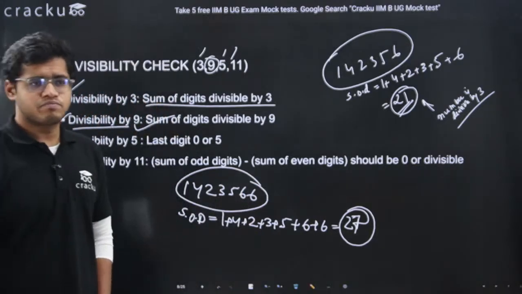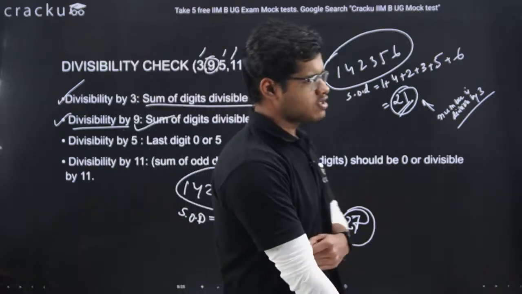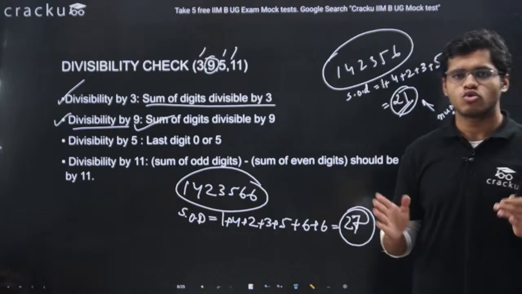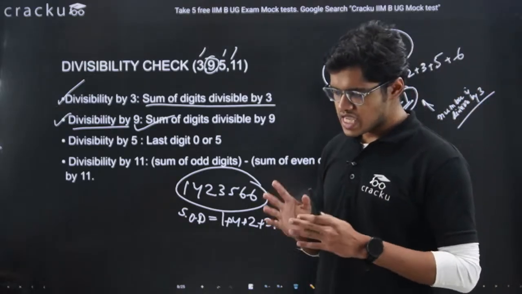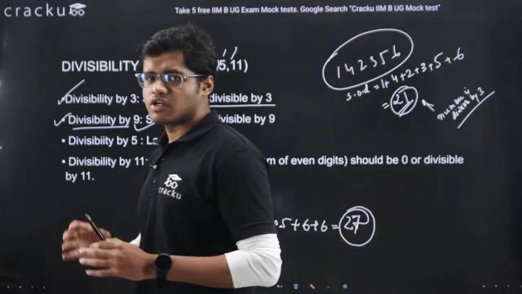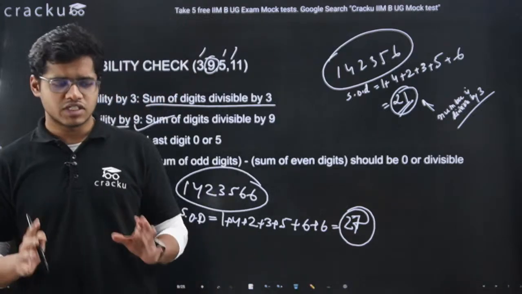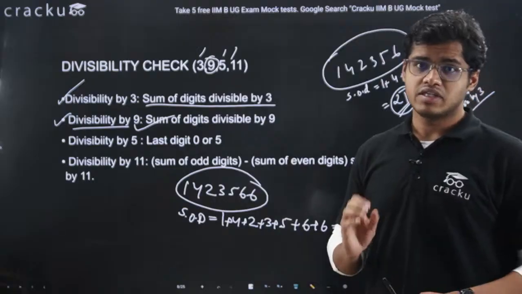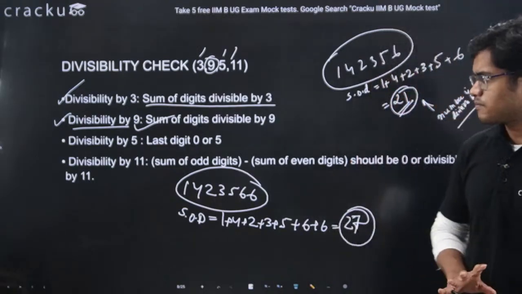So, pretty simple. Again, I am telling you that for 3 and 9, it is pretty simple. Whatever number is given, you just do the sum of the digits. If the sum of digits is divisible by 3, that number is divisible by 3. If the sum of digits is divisible by 9, that number is divisible by 9.